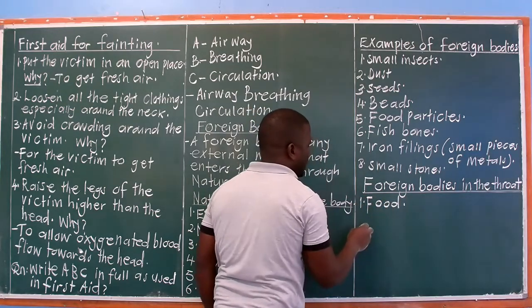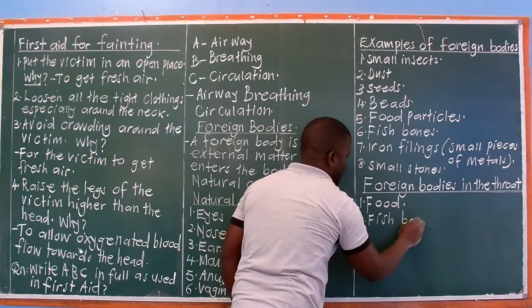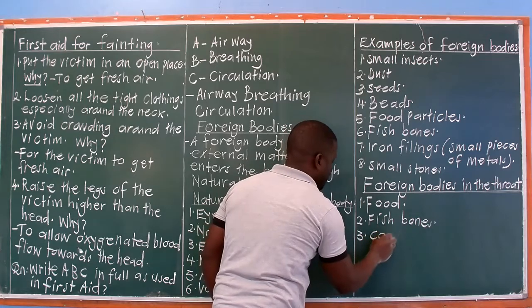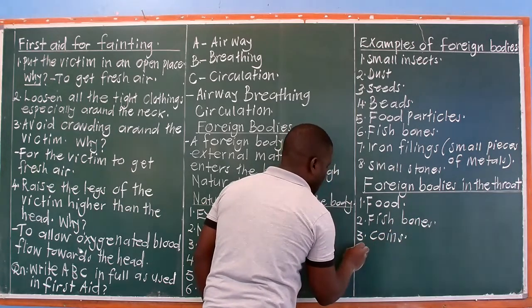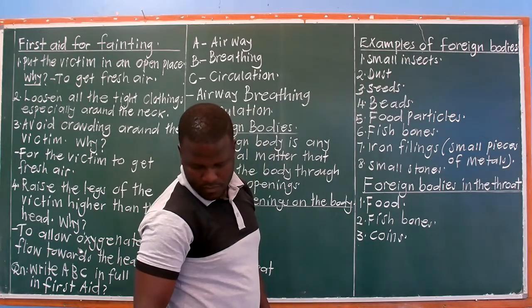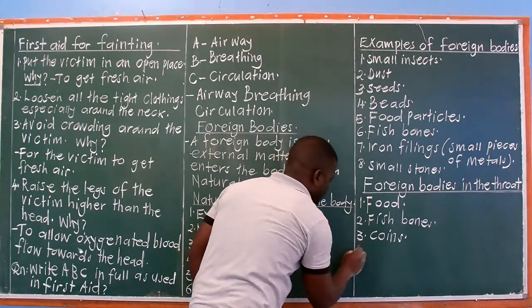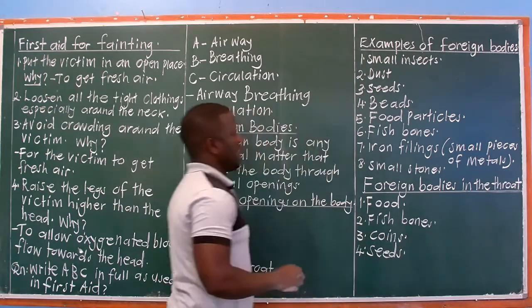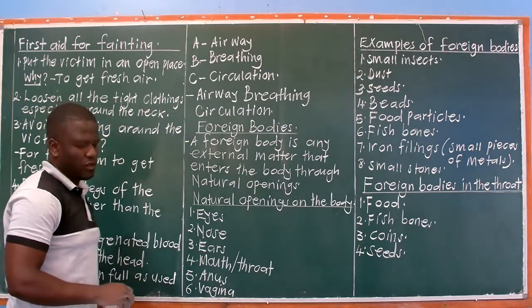Food can get stuck. We have coins. Then we also have seeds. These are examples of foreign bodies in the throat.